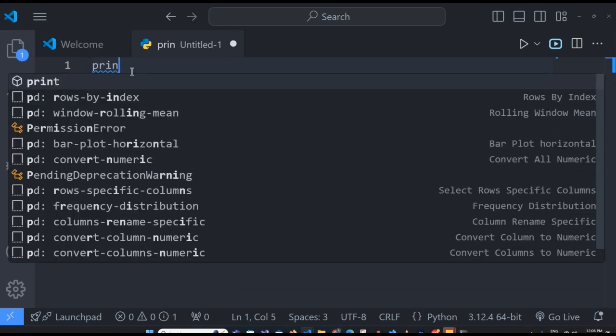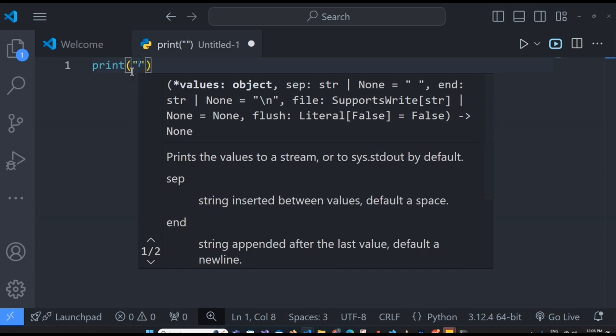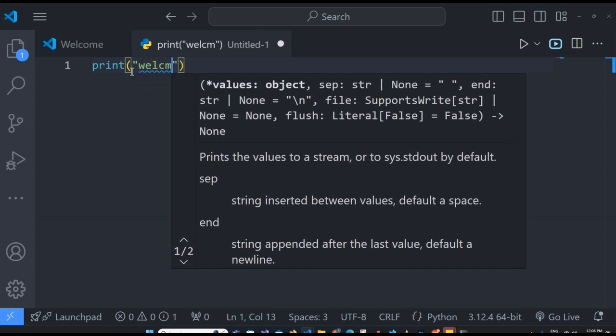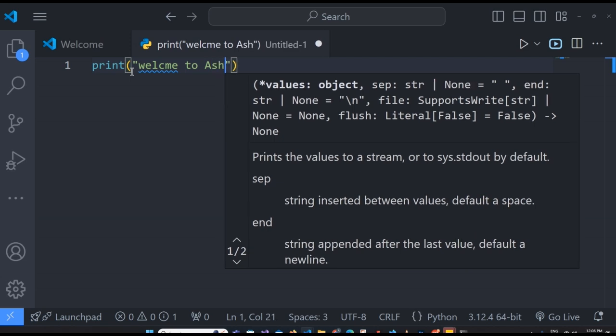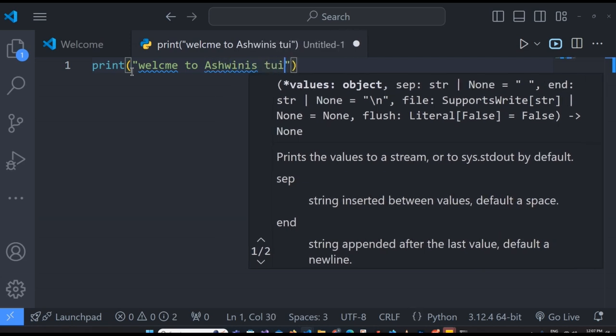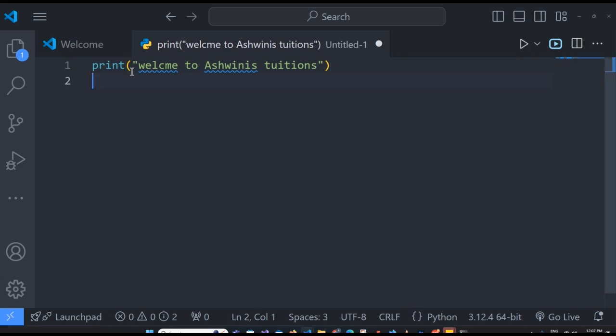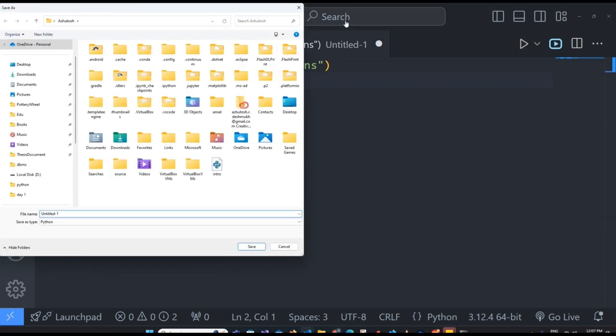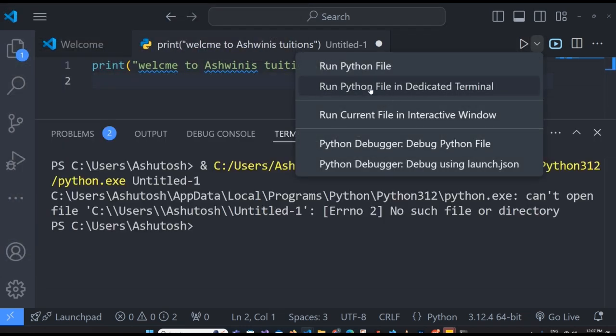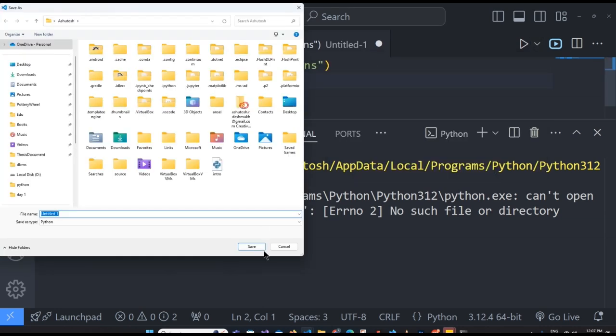To start with, we'll say print. Let's say we are saying welcome to Ashwini's tuitions. Once you have done that, you can see this arrow. You just have to go to that arrow and click. Either you can save it, or you can directly run it as a Python file. You will see that it asks you to save because you started with a new project, so you just save it at some location.